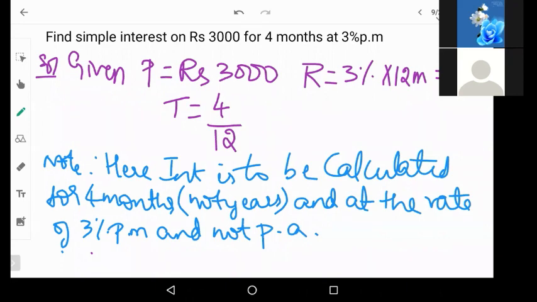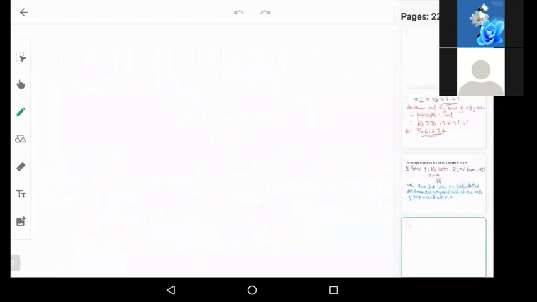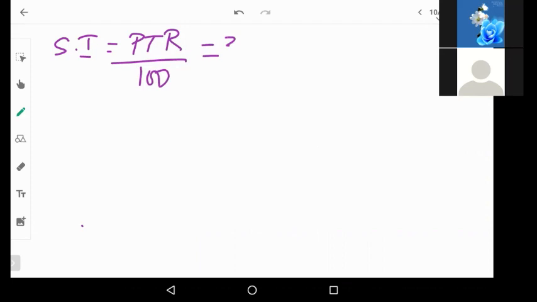Now just apply PTR by 100. Simple interest is equal to PTR by 100. Now what is P? Rupees 3000. What is time? 4 by 12. What is rate of interest? 36%.